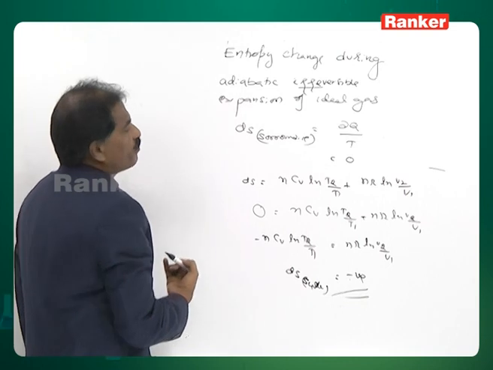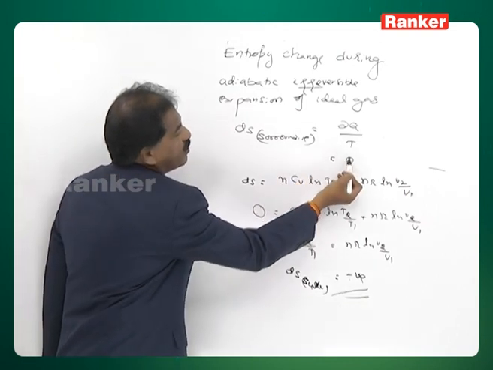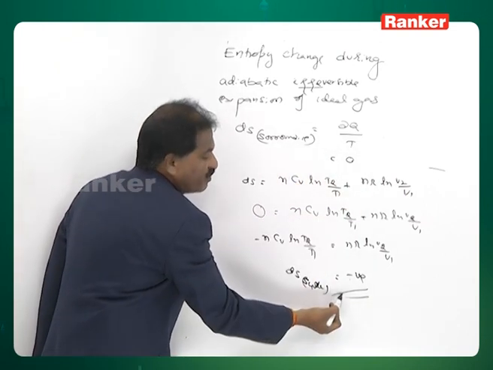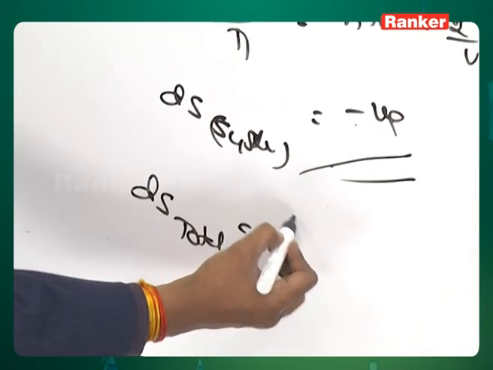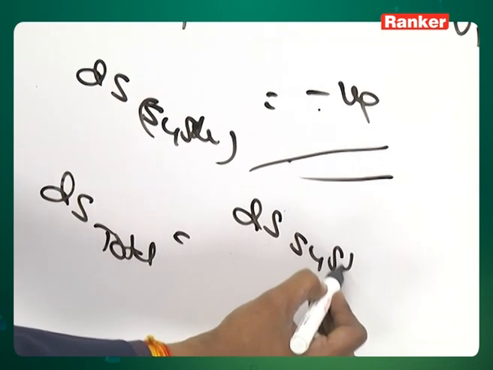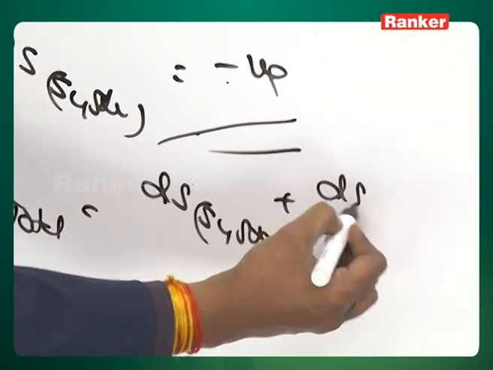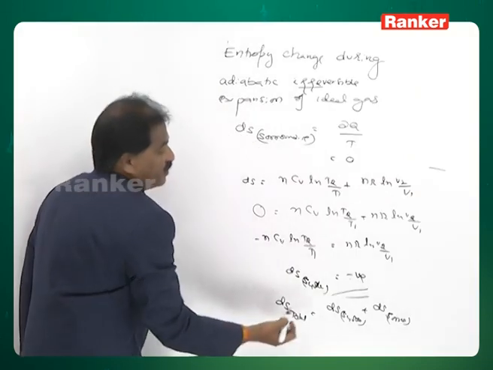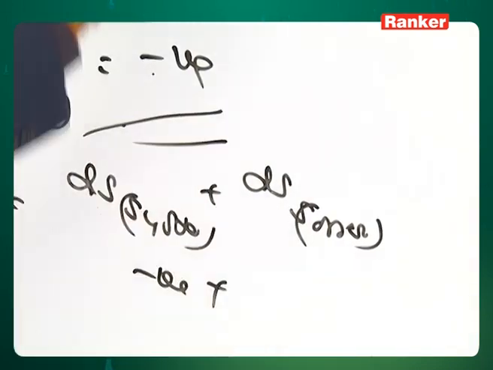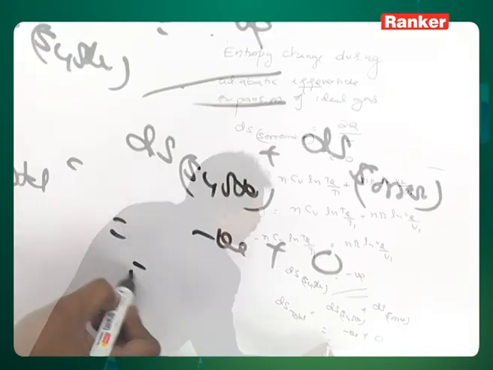Here, entropy of the surroundings has already become 0. This is the entropy of the system. Therefore, total entropy change, del S total, is equal to del S system plus del S surroundings. Del S system is negative, surroundings is 0. The net entropy change is negative.